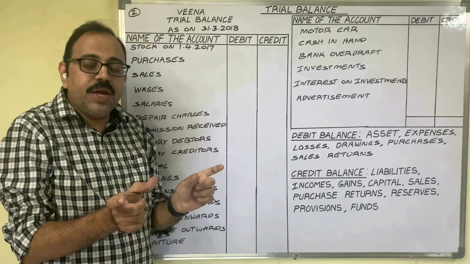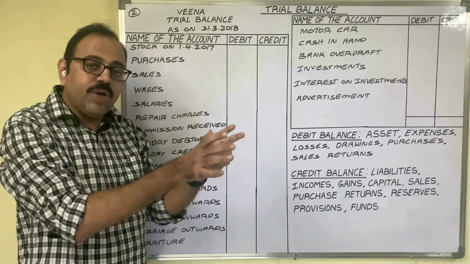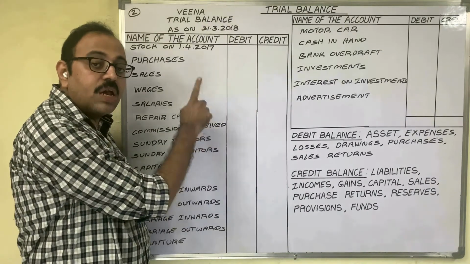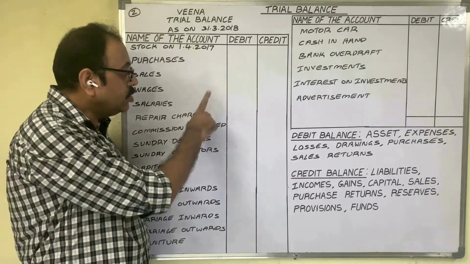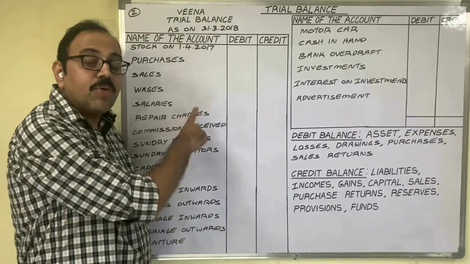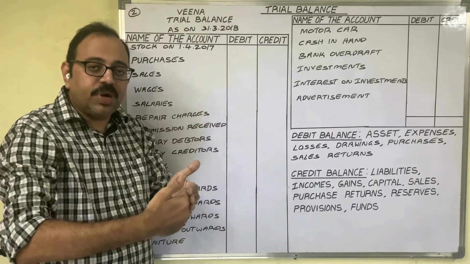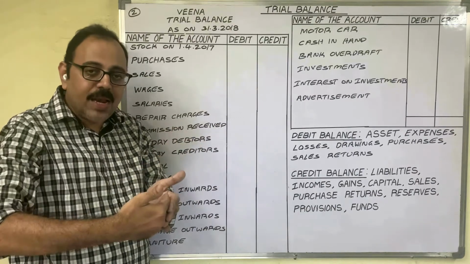For this period, in the ledger book, we prepare all these accounts. Some accounts are personal accounts, some are nominal accounts, some are real accounts. From one month to the next month, we carry forward the balances.